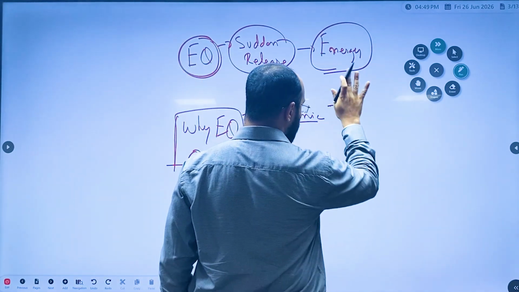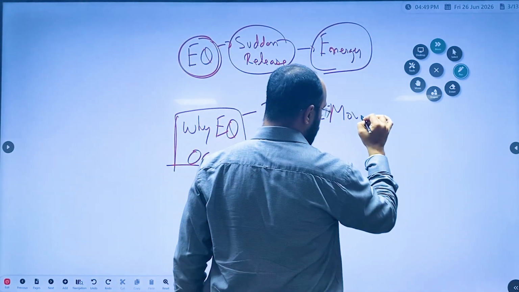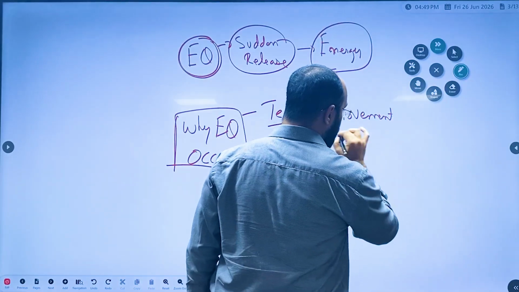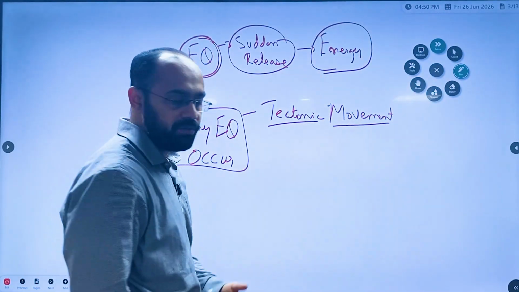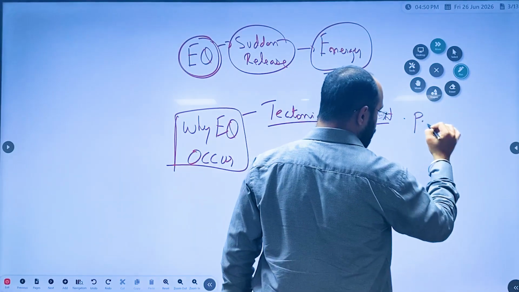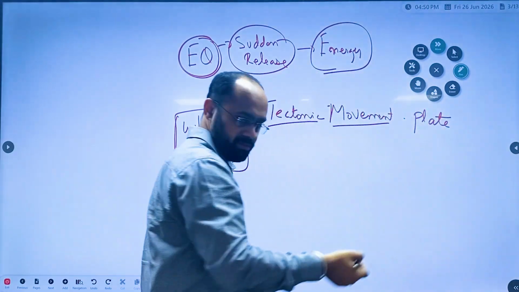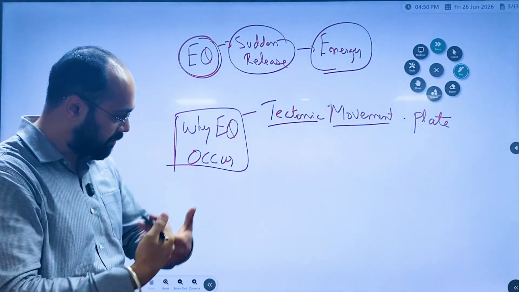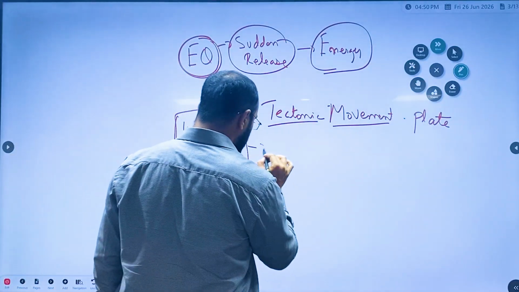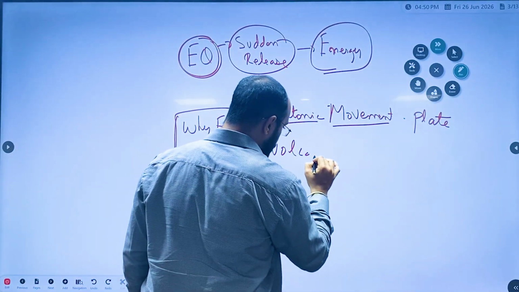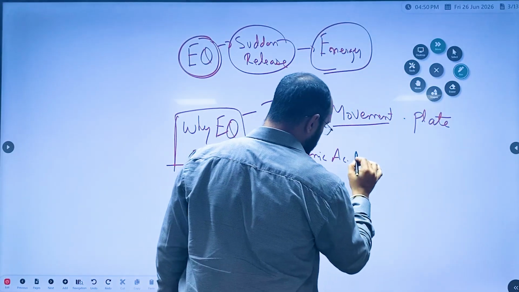First and foremost, as we have studied, is tectonic plate movement, the movement of plates. Next is volcanic activities.